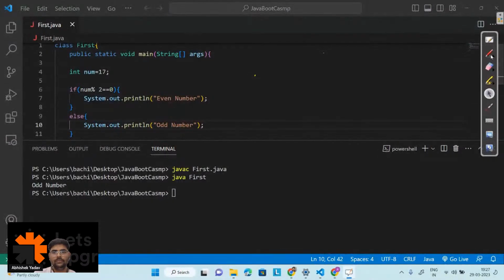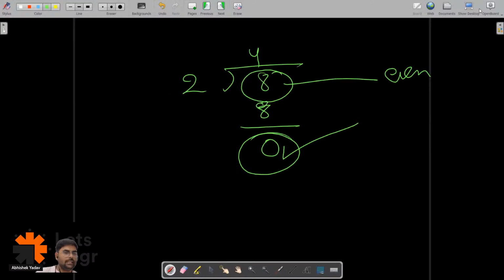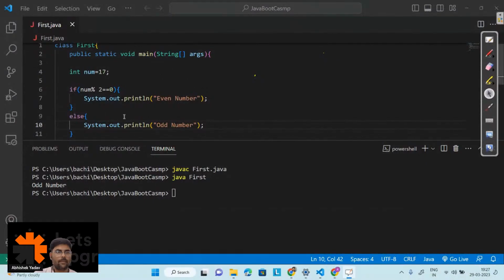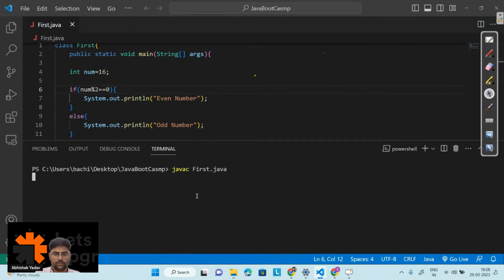So here let's take the number as 16, right? And here let's try to run the code. So basically what will happen, compile the code, clear the screen, Java, and let's see.